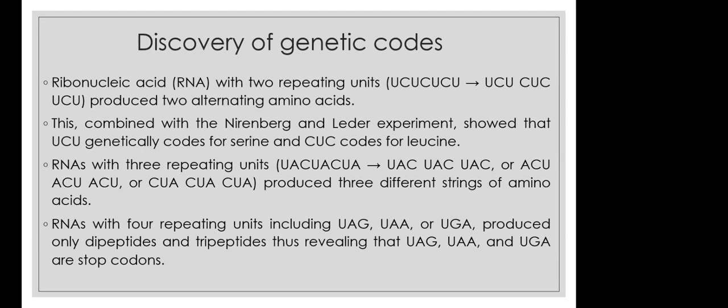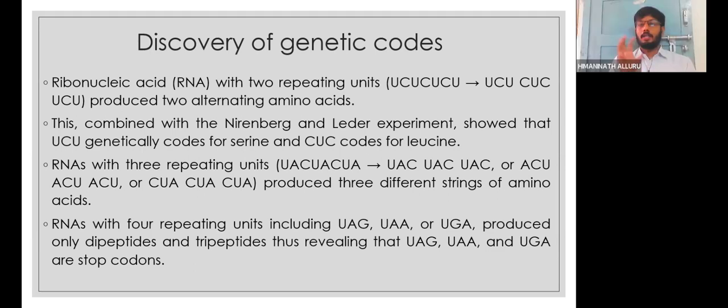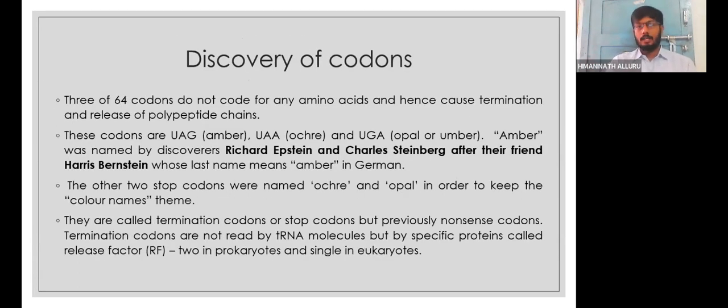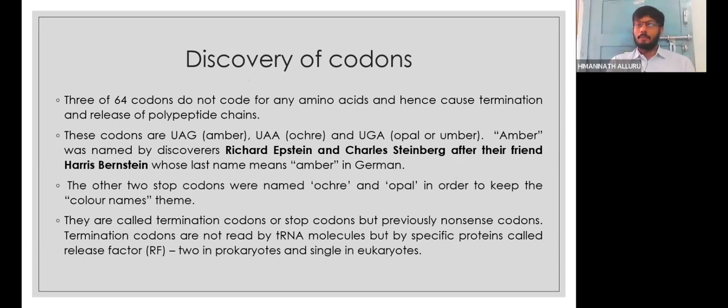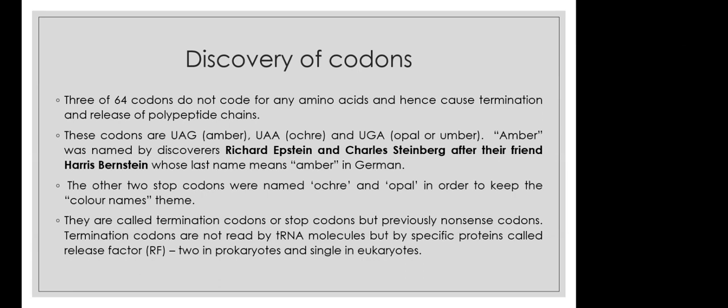This gave an idea that three codons do not code for anything, but he didn't call them stop codons. Later, three very important scientists, Richard Epstein, Charles Steinberg, and their friend Harris Bernstein, gave the name of these stop codons.